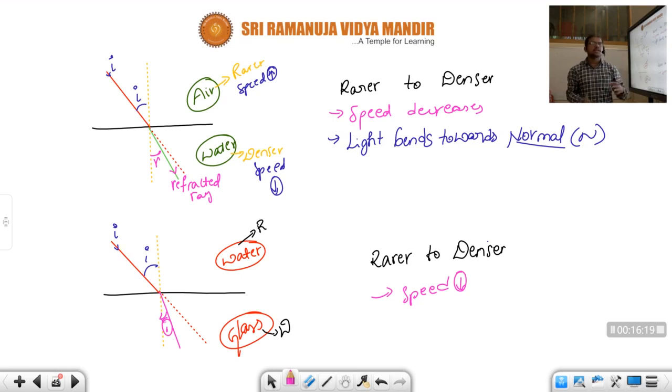Whenever there is change in the speed, then only we should talk about refraction. Okay. So here, when the light ray enters from rarer to denser, what will happen, children? Speed decreases. So whenever the speed is decreasing, what will happen, children? The light ray bends towards the normal. In this sequence, we need to check whether the light ray bends towards the normal or away from the normal, children.